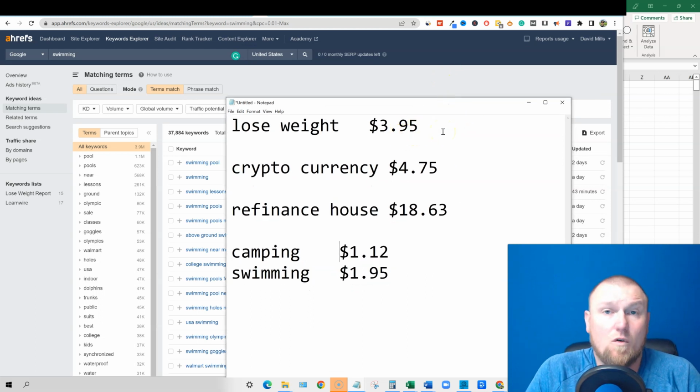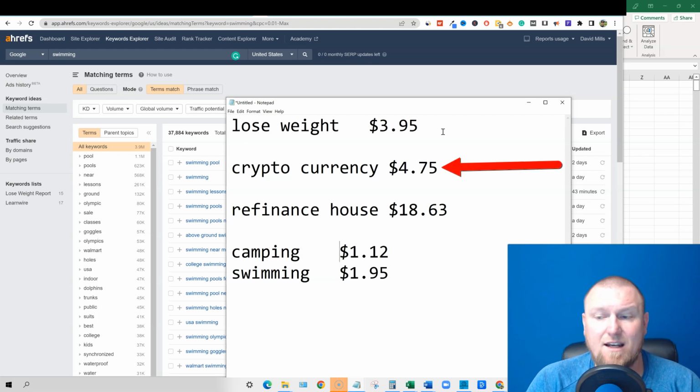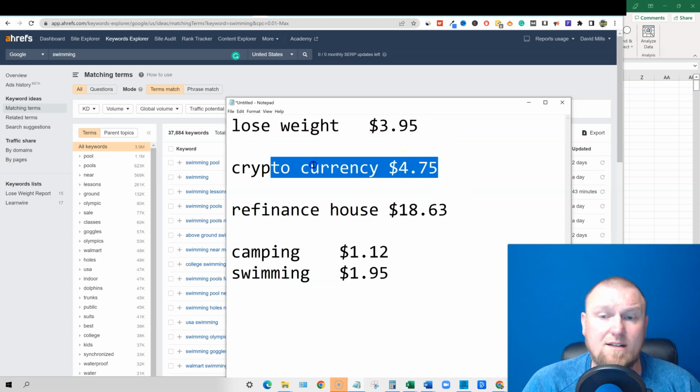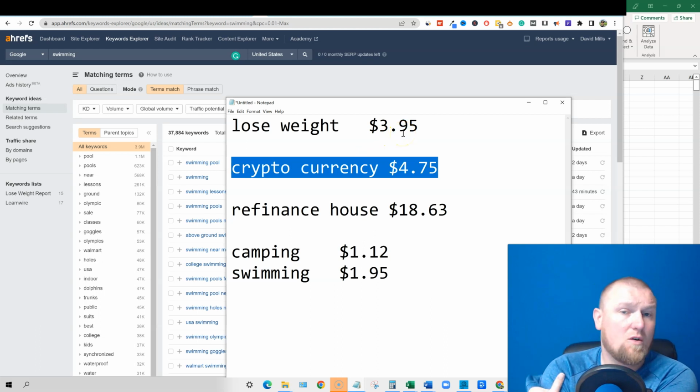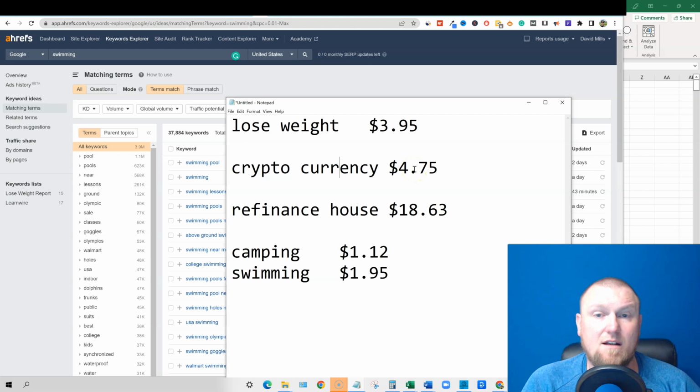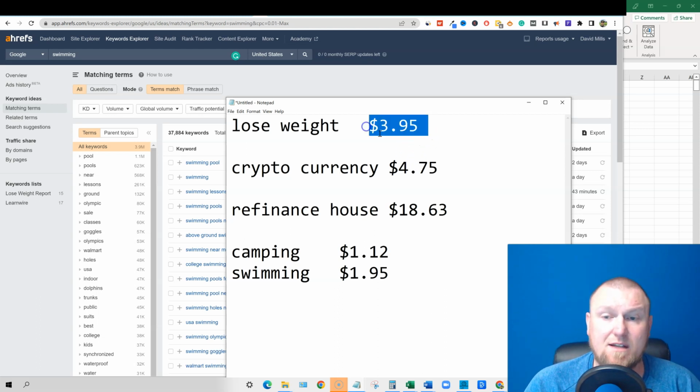So lose weight, we're at about $4 for a cost per click, which is pretty good. Cryptocurrency, you have to keep in mind, maybe even take note, that there were not very many keywords that actually had cost per click volume. I would actually choose lose weight over cryptocurrency in this respect, based on our research, because there were only like 5 to 10 keywords out of 1,000 that actually had a cost per click where people were using that keyword to make money. There were not very many of them, but lose weight had plenty, and it was at a healthy $4.